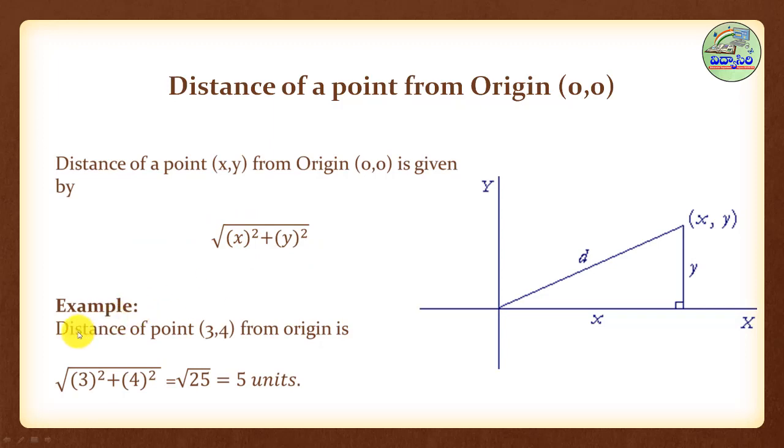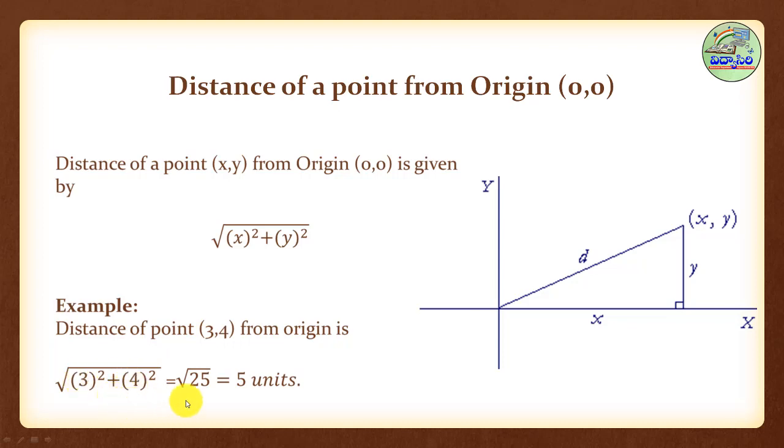See one example. Distance of point (3, 4) from the origin. Origin means you take one more point, (0, 0). Because we want x and y, this is x, this is y. Under root of x square plus y square means 3 square plus 4 square. 3 square means 9, 4 square means 16.